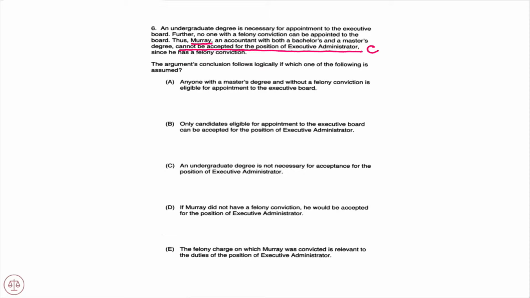Well, first, it tells us two general principles. First, that an undergraduate degree is necessary for appointment to the executive board. You notice "necessary." So we have sufficient and necessary. And our first principle is that an undergraduate degree is necessary for the appointment to the executive board. Contrapositive, reverse and negate: if you do not have an undergraduate degree, then you cannot be appointed to the executive board.